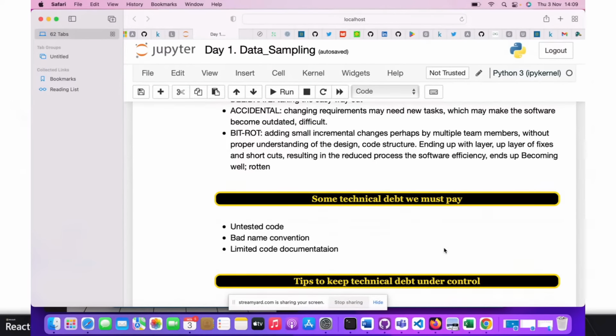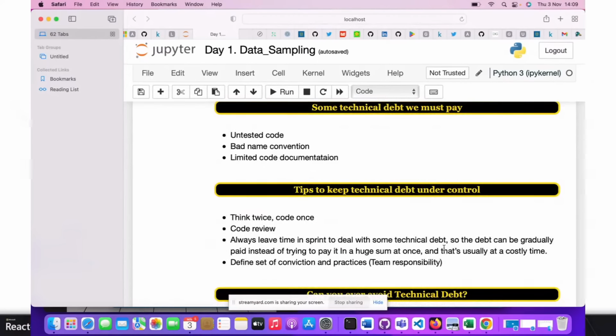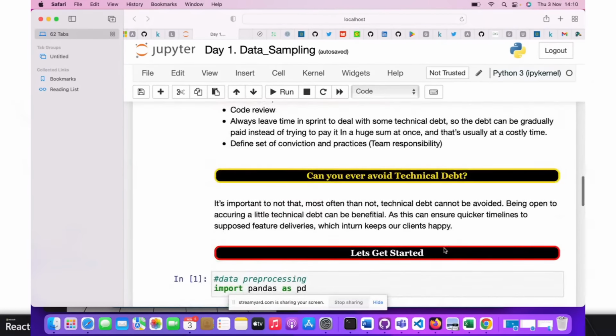We must try to avoid untested code, contention and stuff like that. So, tips to keep technical debt under control: we are going to think twice, have good code review, and yeah. We want to be able to avoid technical debt, and this is what we are trying to do.